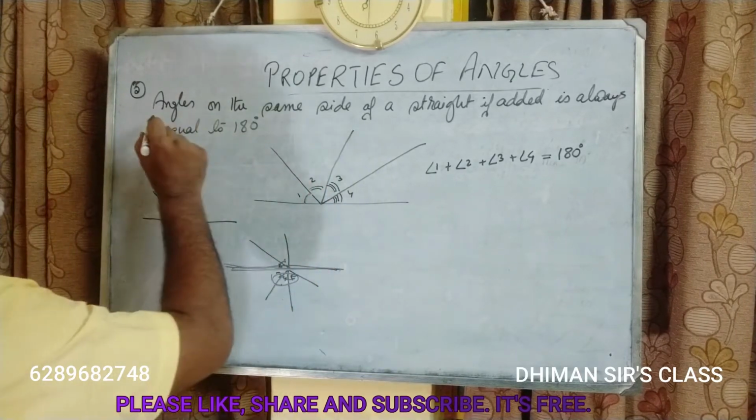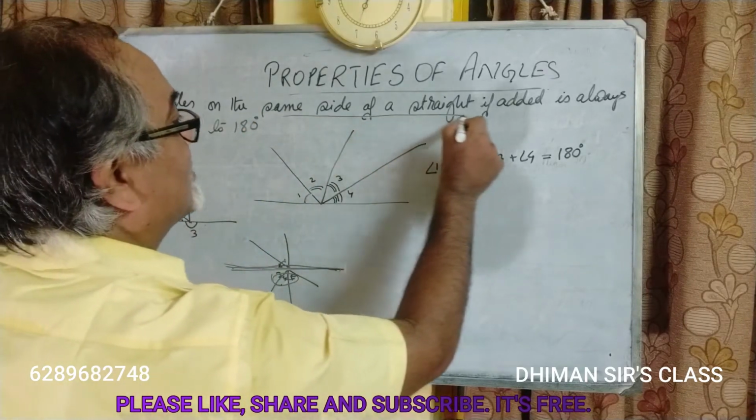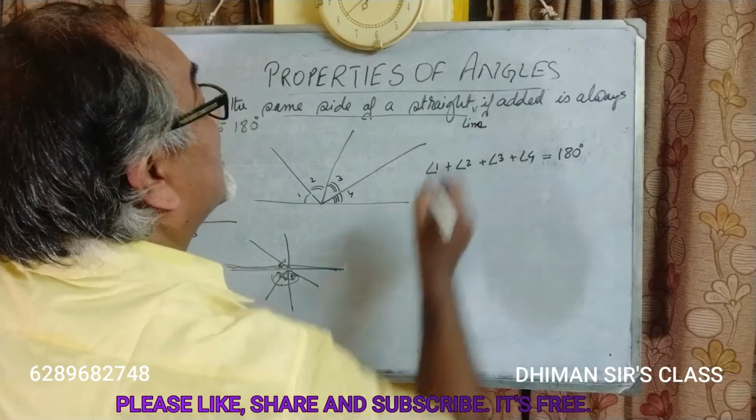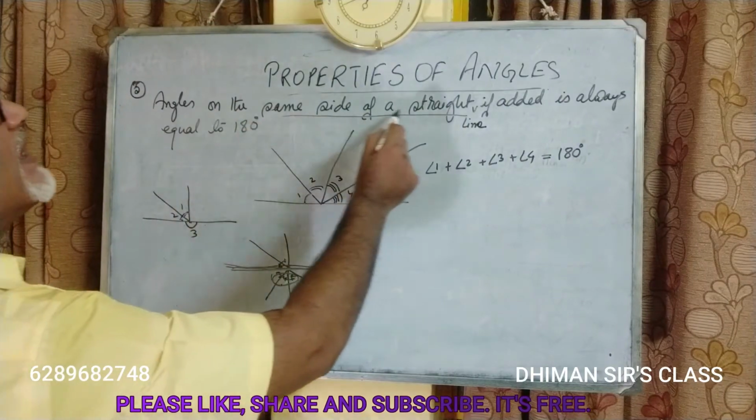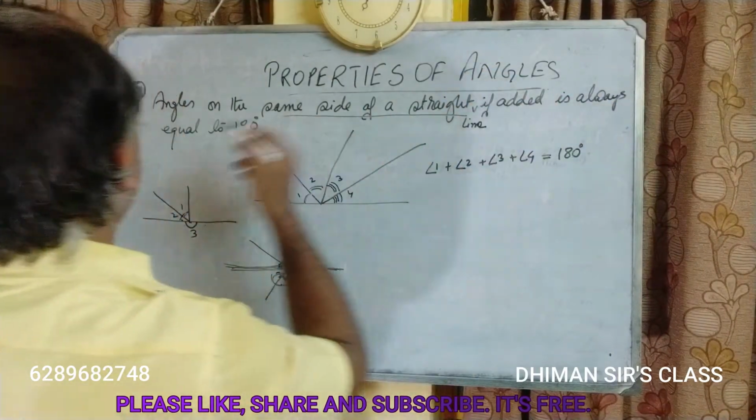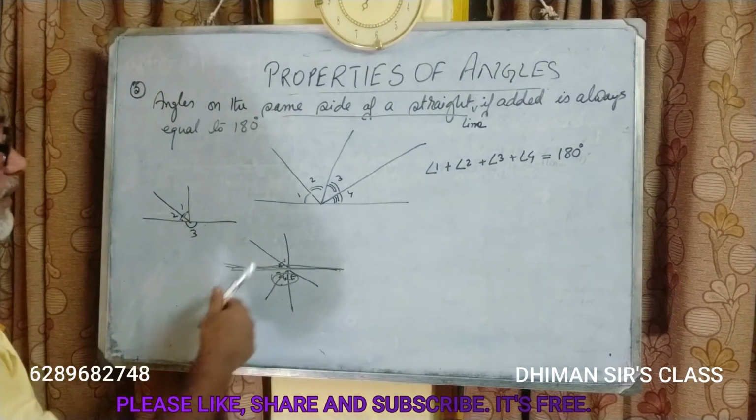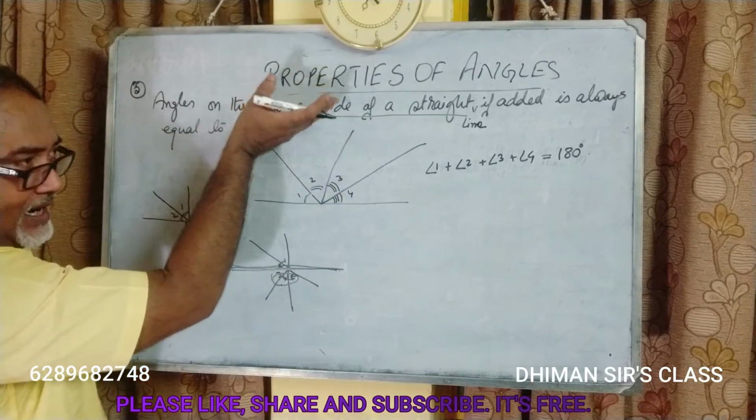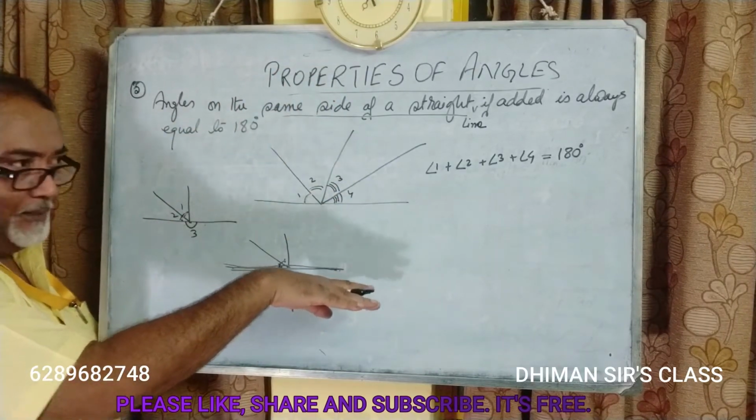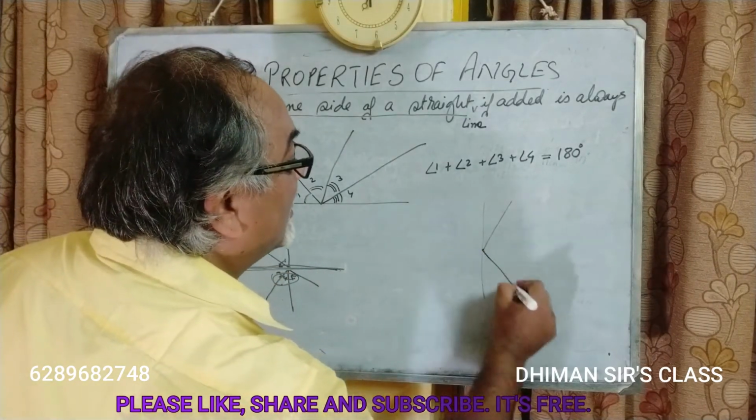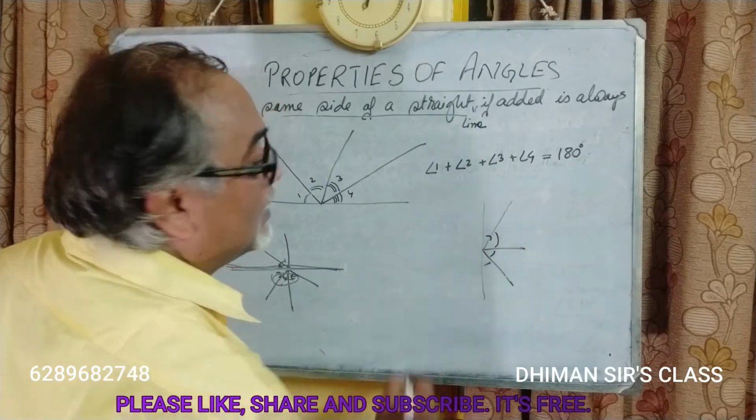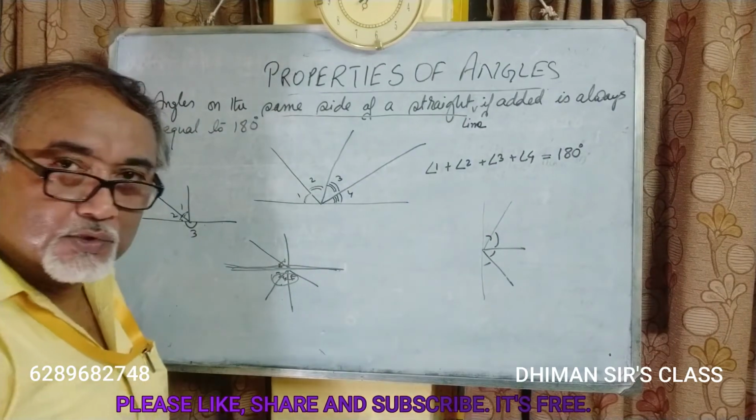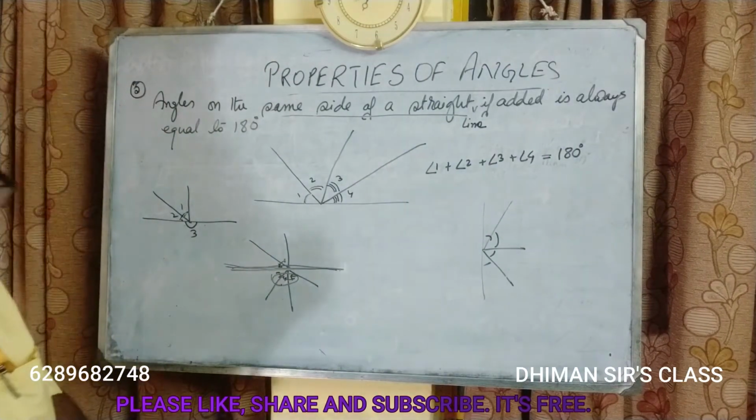As I told, angles on the same side of a straight line, if added, are always equal to 180 degrees. So the angles should lie on the same side of the straight line. Same thing if it is like this. You add up these, they are all lying on the right hand side of the straight line, they will form 180 degrees. Okay students, chalo, copy it down. Let's move on to the next property.